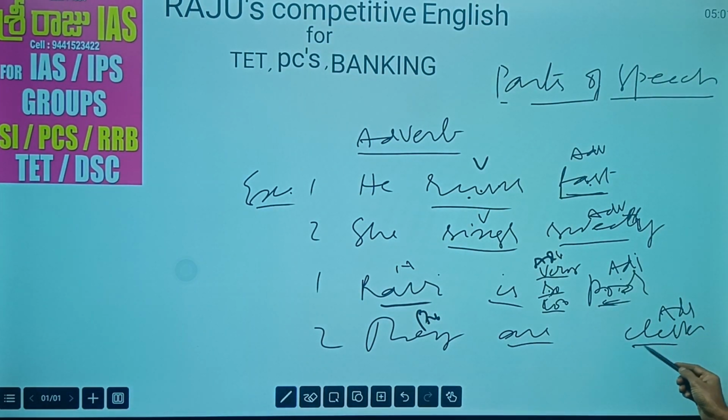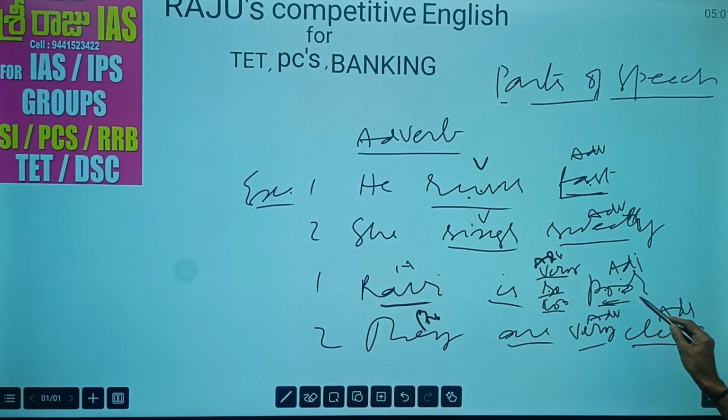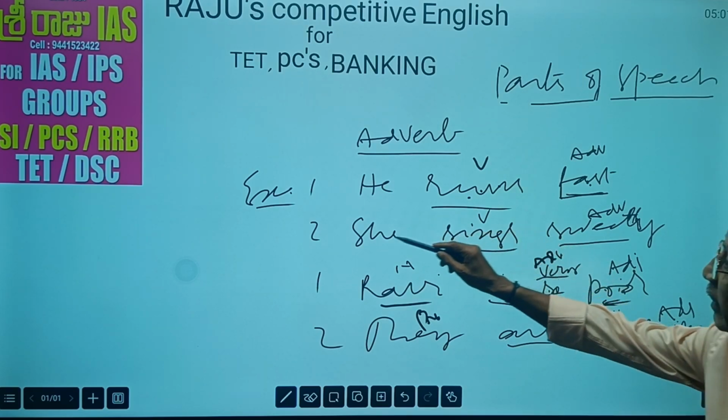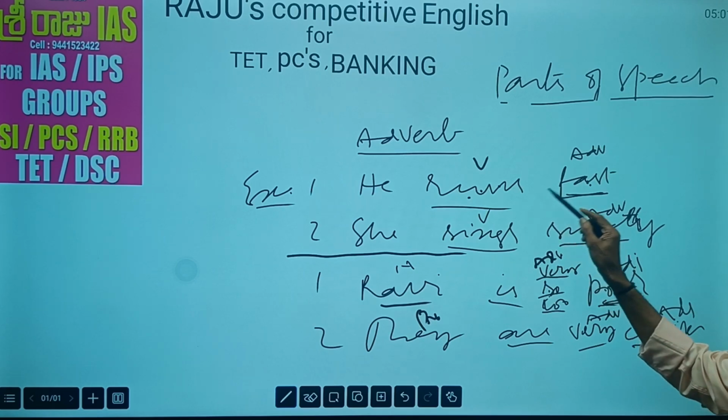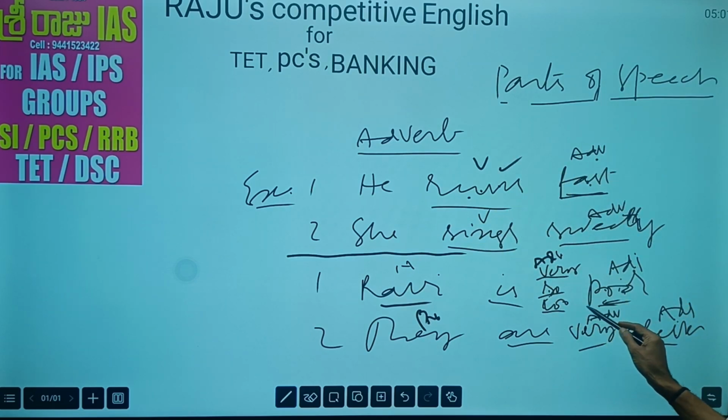Similarly, here they are poor, they are clever, they are very clever. Very clever. This is an adverb. This is an adjective. So in these two sentences, adverbs add their meaning to the verb. Here, these adverbs add their meaning to the adjective.